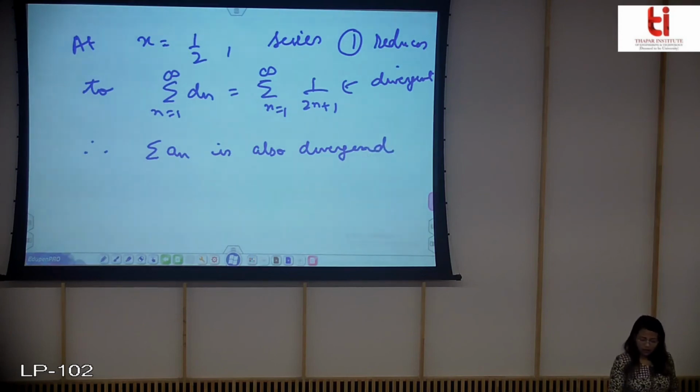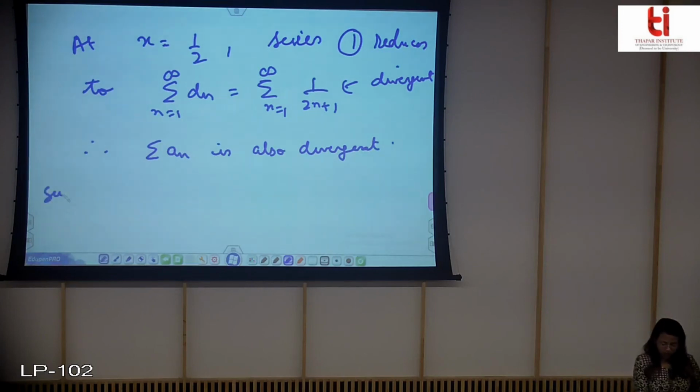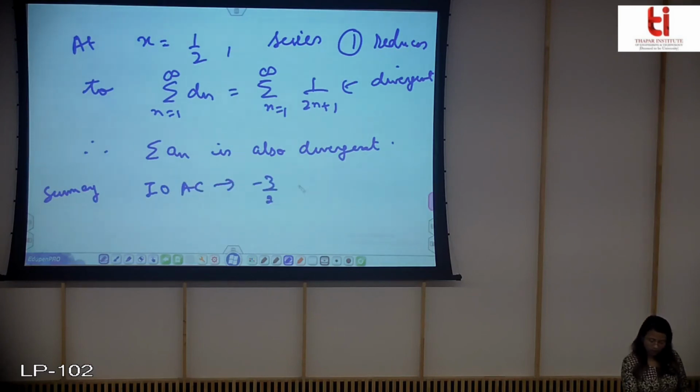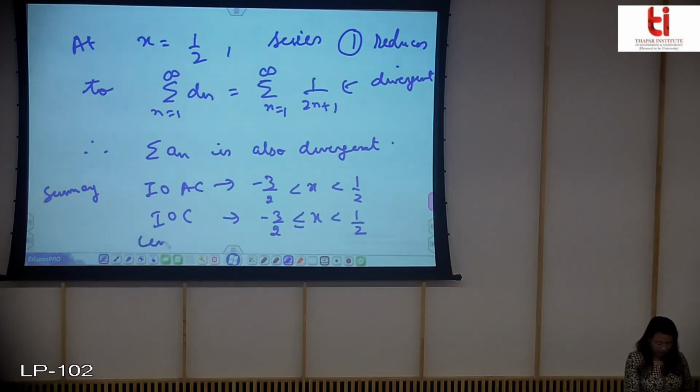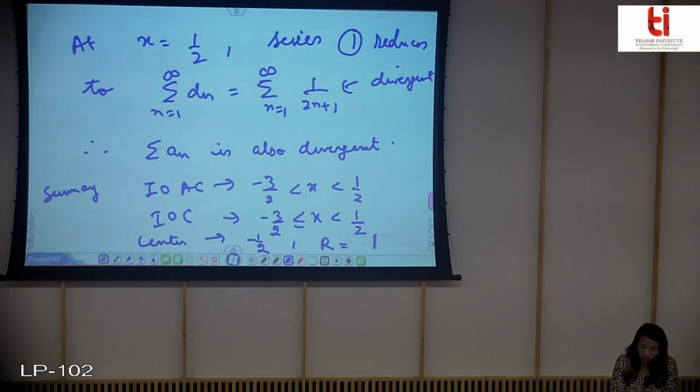So the ultimate result you are getting is that the interval of absolute convergence is this. Now the interval of convergence will have one added point, and the center will be, as you have already seen, and the radius will be 1. Why did I write this without equality? Because you have seen that the mod was not convergent if x was minus 3 by 2.